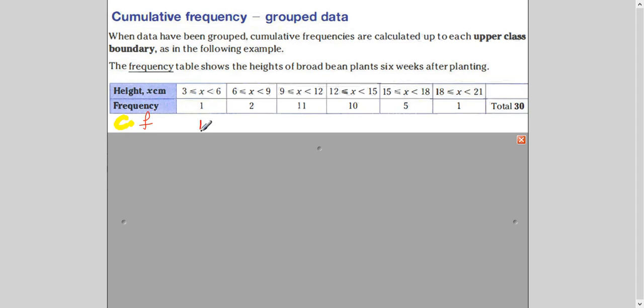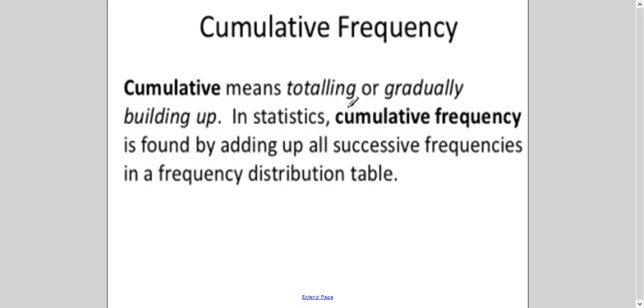You will add up frequency, and that is common sense also. How? For example, 1 plus 2 is 3. So I can say 3 plants have height less than 9 centimeter, 9 unit, for example. 3 plus 11, 14. 14 plants have height less than 12 unit. Your 14 plants have height between 3 and 12 unit. So cumulative frequency is adding up frequency, and this is what we are talking about, adding up all successive frequency in a distribution table.